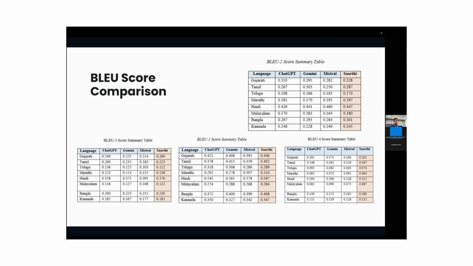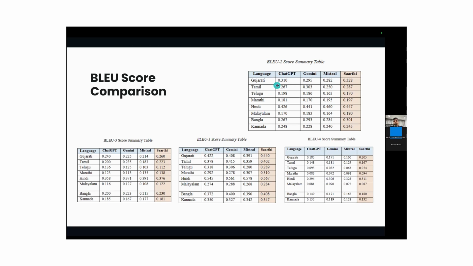And if we see language wise, for Gujarati, let's say, Blue 1 is 0.440, which is greater than 0.391, 0.408 by Gemini, and 0.422 by ChatGPT.